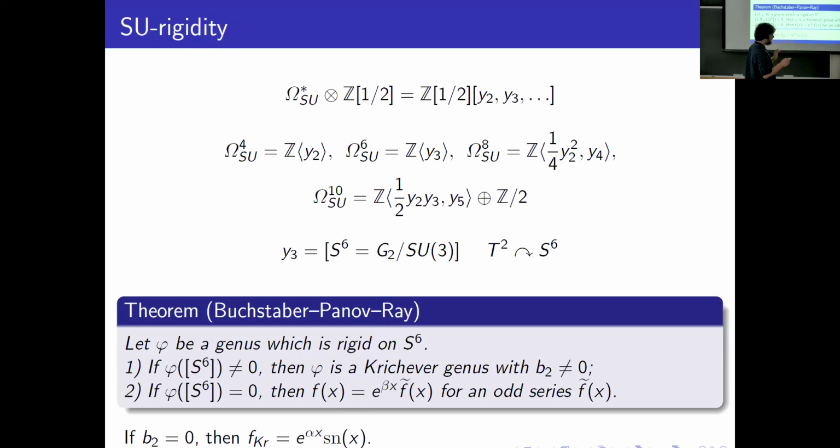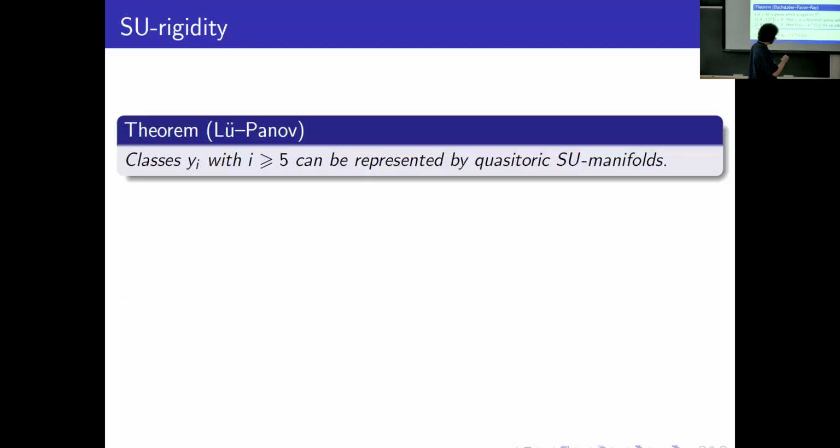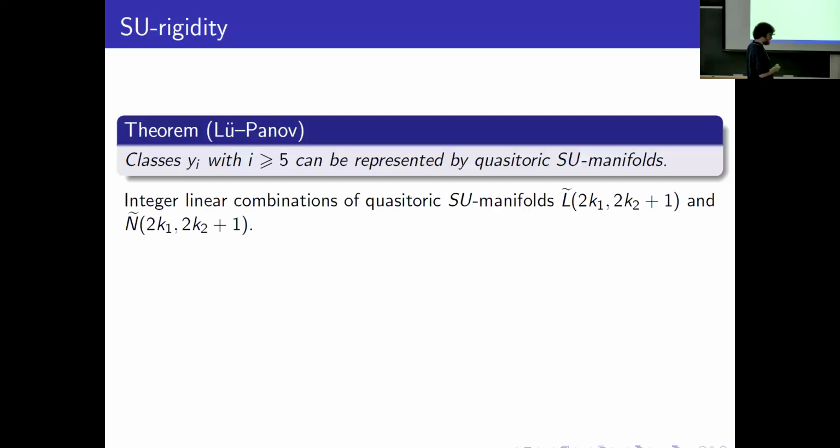Y4 can be represented by the complex Grassmannian G24 with some twisted stably complex structure. And I will not talk about this. But all higher generators can in fact be represented by quasi-toric SU manifolds. This is the result of Liu and Panov. And this result is the place where toric topology arises in our story.